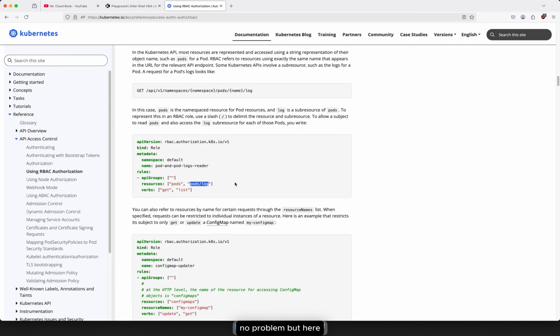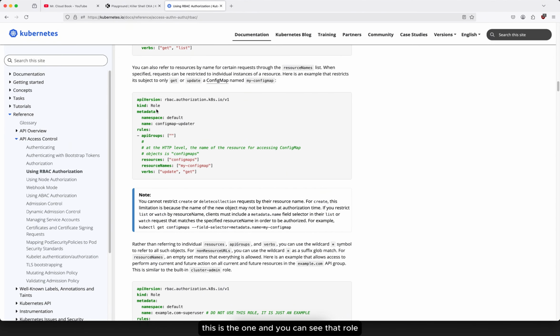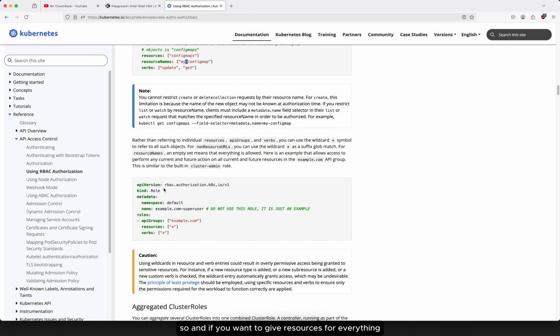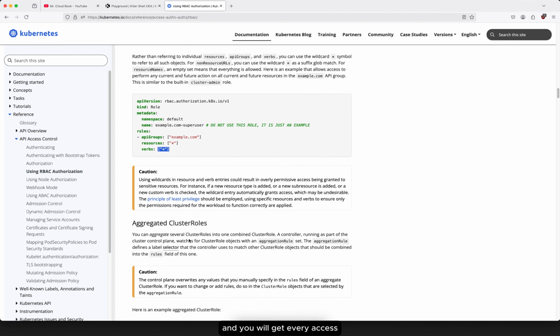So okay, no problem. But this is the one, and you can see the role where we are giving the resources to config name and resource name, we can give update and delete. And if you want to give resources for everything, rather than referring to individual resources, API groups and everything, you can give every access with a star. Okay, do not use this role, it is just an example. Superuser means admin user. If you provide star and star for resources, you will get every access.